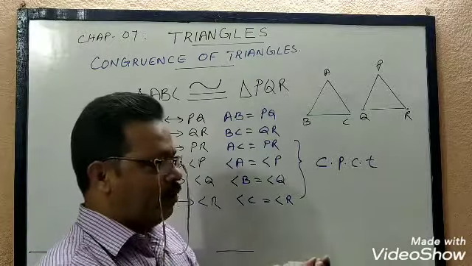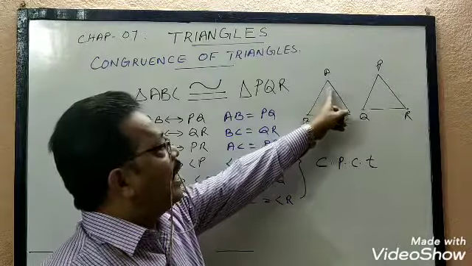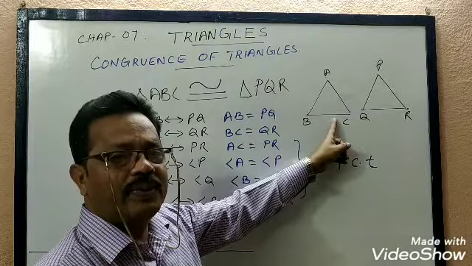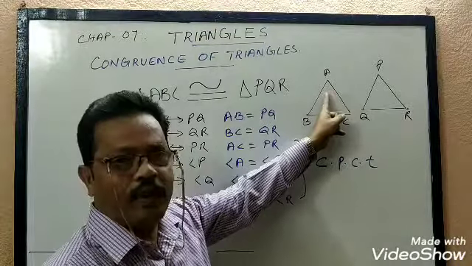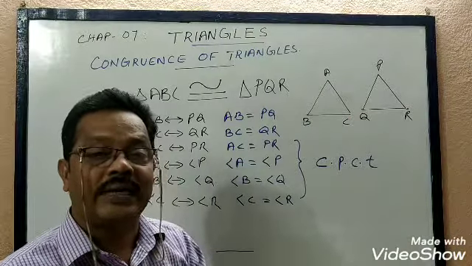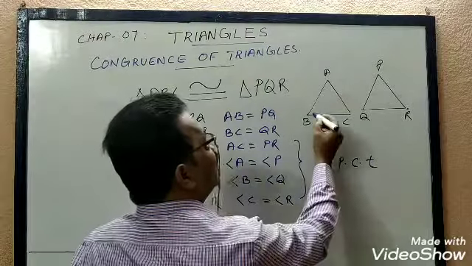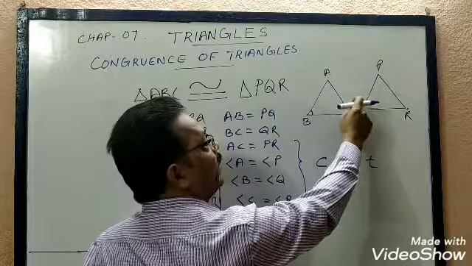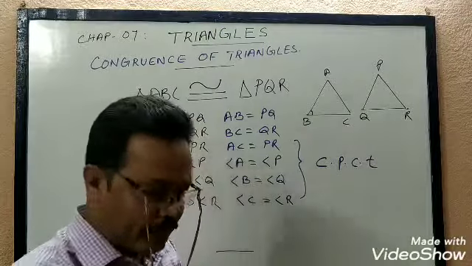Now one more thing you have to remember. In a triangle, if angle A is considered, then BC is the opposite side. We should understand what is the opposite side. And AB and AC are known as the included sides of angle A. This included side and opposite side, you have to understand and remember. If you consider triangle ABC, if you consider angle B, then what is the opposite side? AC is the opposite side. AB and BC are the included sides. This also you have to remember.